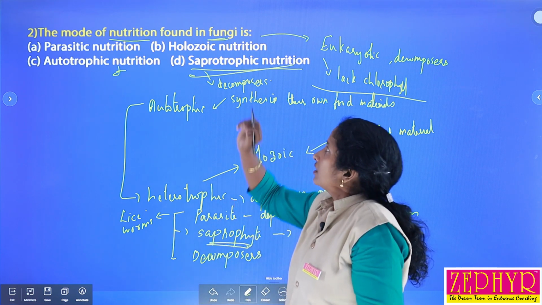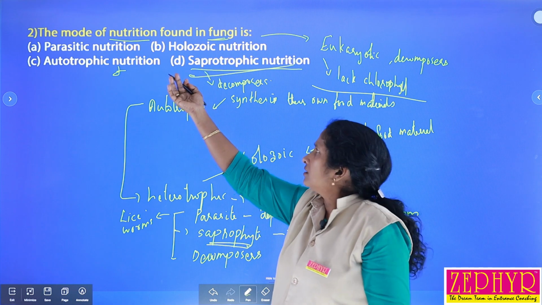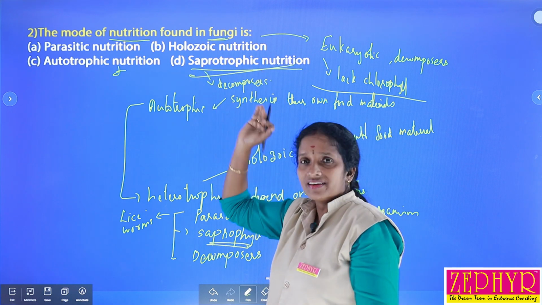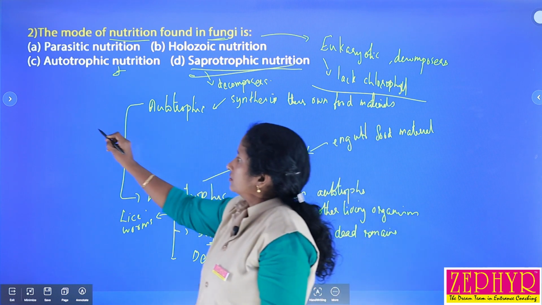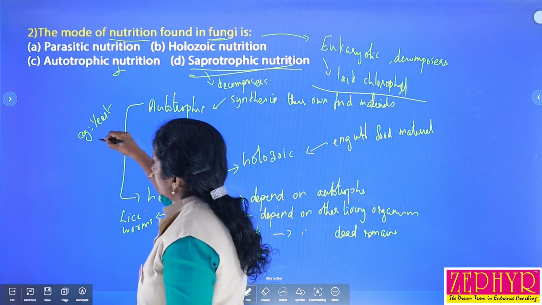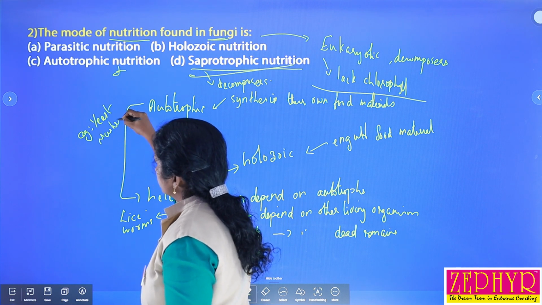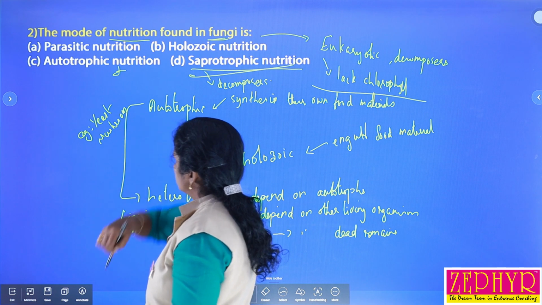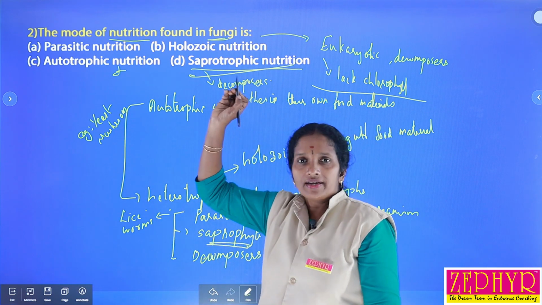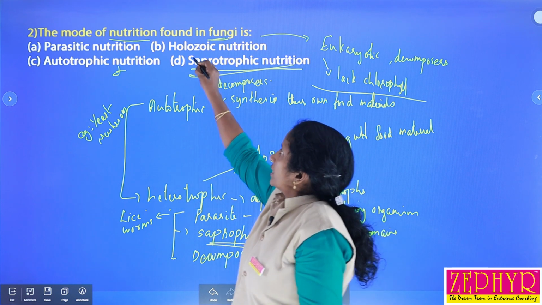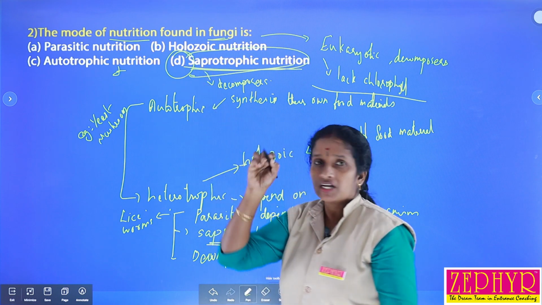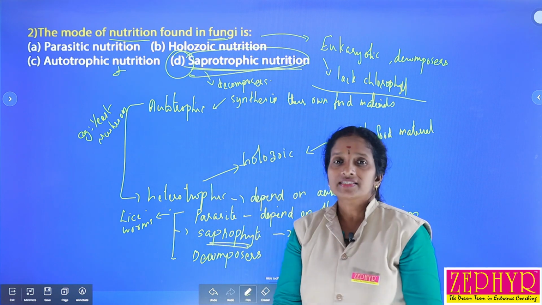So fungi are non-photosynthetic, not green in color. For example, yeast, mushroom, etc. are examples of fungi, and they are considered decomposers. Their mode of nutrition comes under heterotrophs, but a special type called saprophytic.